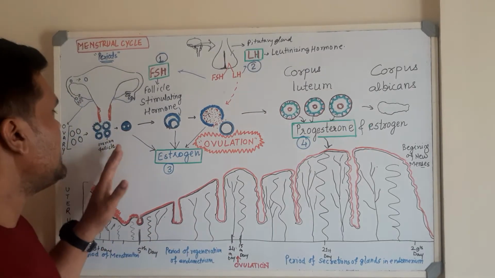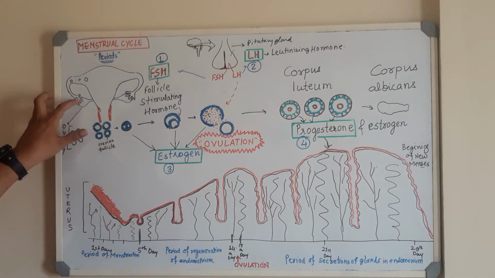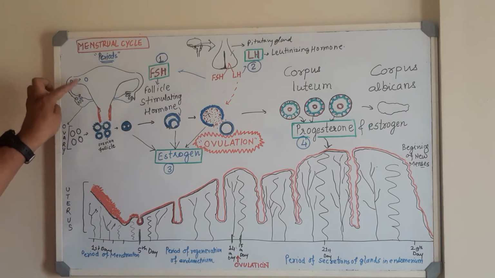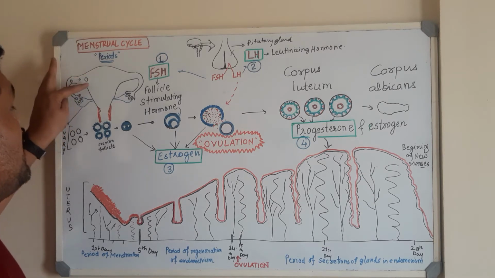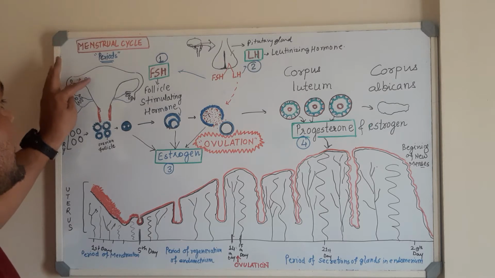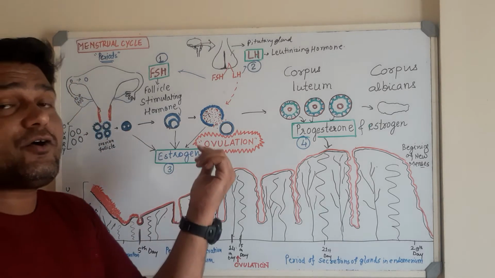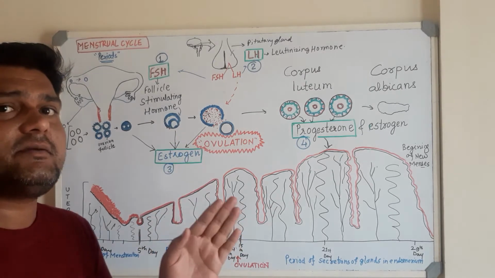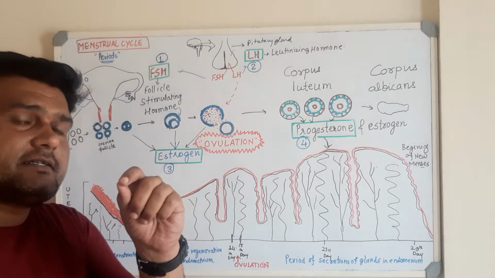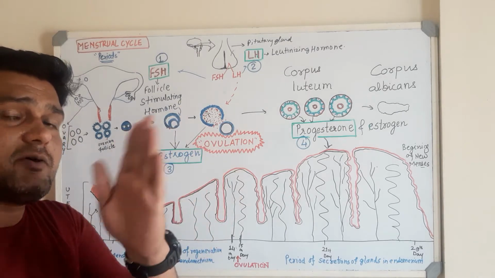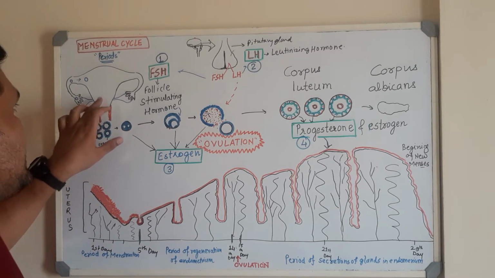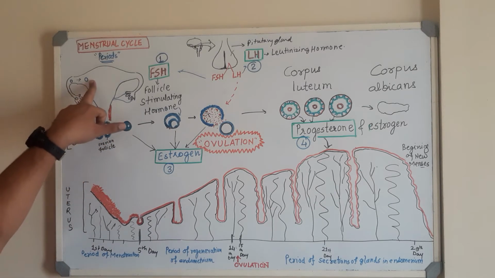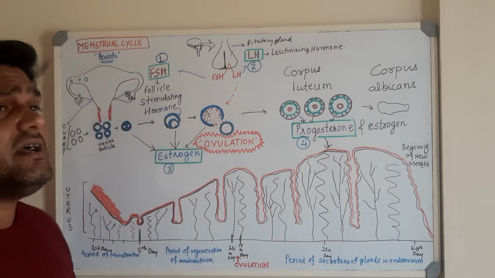So as you know, the development of the ovary takes place over here, with the development of this follicle and these changes occurring in the ovary. And you must have noticed in the female reproductive video that the ovum is fertilized with the help of sperm, which comes across the female reproductive system after the process of ejaculation, where a lot of semen is released and the sperm goes and fertilizes the ovum. What happens if it is not fertilized?